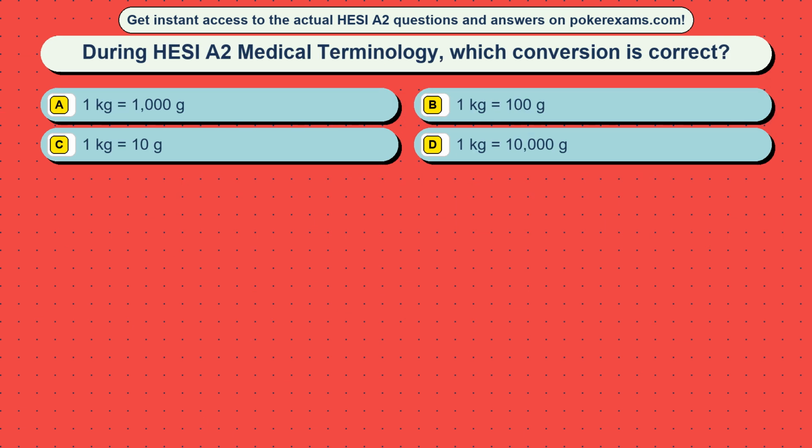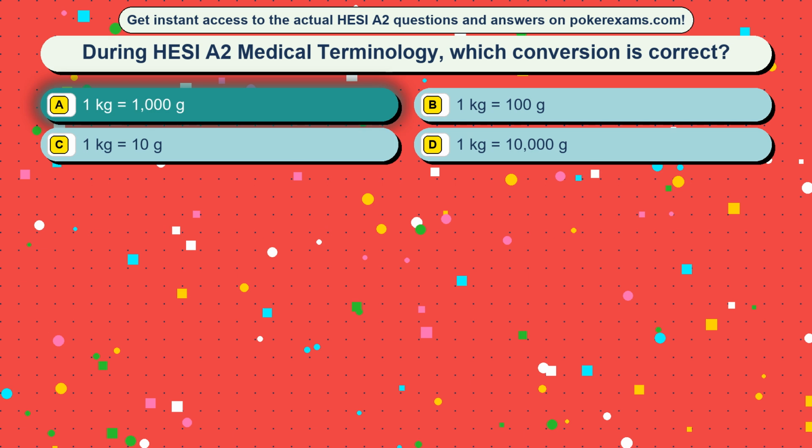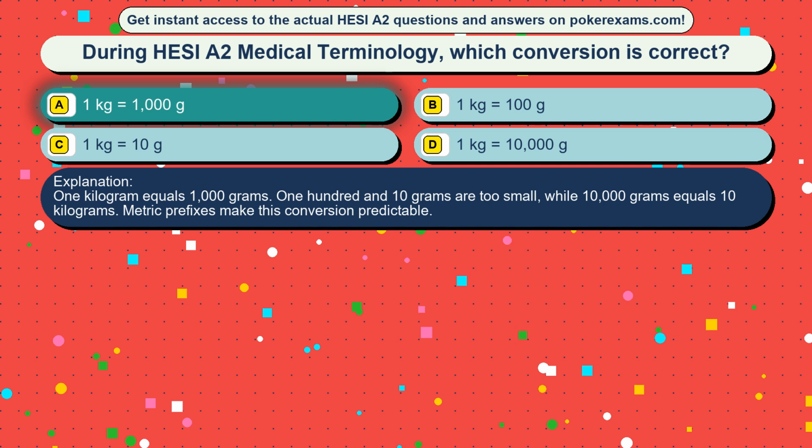Question 41. During HESI A2 medical terminology, which conversion is correct? Option A, 1 kg equals 1000 g. Option B, 1 kg equals 100 g. Option C, 1 kg equals 10 g. Option D, 1 kg equals 10,000 g. The correct answer is option A, 1 kg equals 1000 g. 1 kg equals 1000 grams. 100 and 10 grams are too small, while 10,000 grams equals 10 kilograms. Metric prefixes make this conversion predictable.